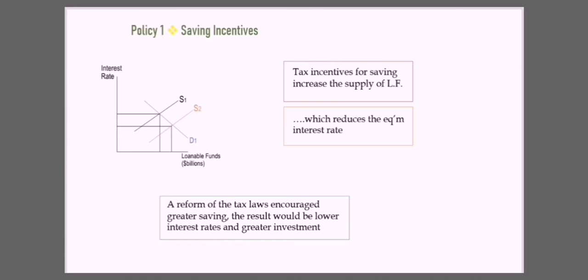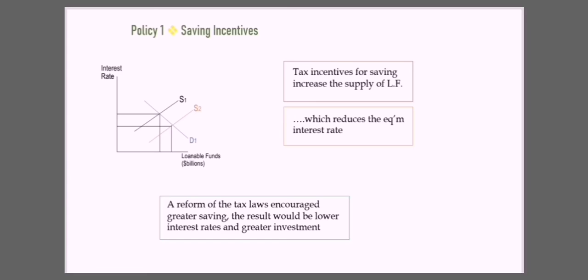So let's say there is a tax incentive. Remember, the tax incentive makes consumption fall, the national saving increases, and then the supply of loanable funds increases.